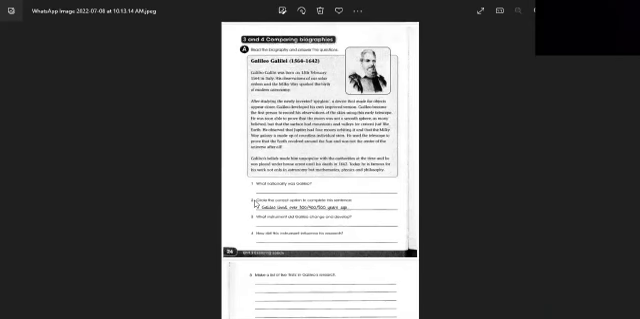Today we're going to study the topic on page 24 of your books, that is Galileo Galilei. This is an Italian name. I'm going to repeat it again, so please listen to me carefully. The word is pronounced as Galileo Galilei. Galileo Galilei was a very famous Italian scientist.